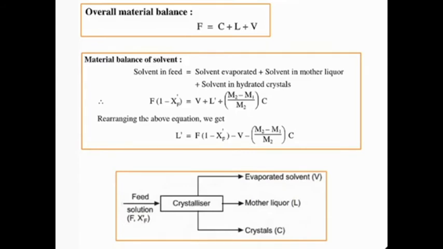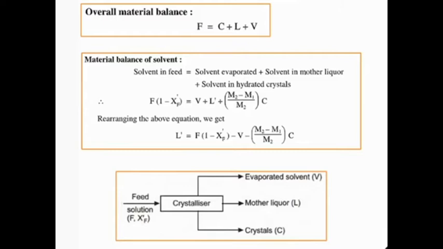This is the block diagram of the crystallization operation. There is one inlet stream and three outlet streams. The inlet stream is nothing but the feed solution. It is represented as capital F. The outlet streams are evaporated solvent, represented by capital V, another one the mother liquor, represented by capital L, and the last one is the crystal, which is nothing but our requirement of this operation. It is represented by capital C.